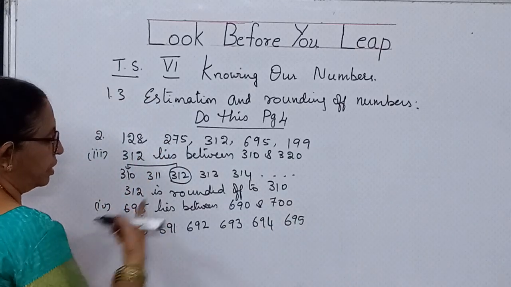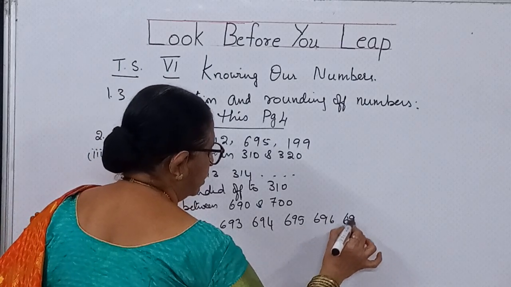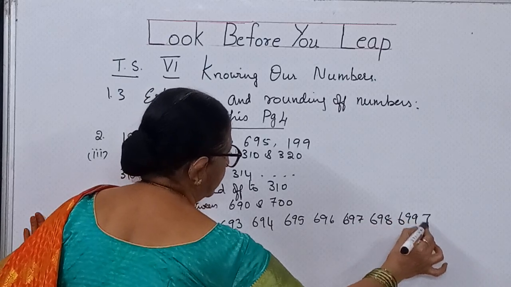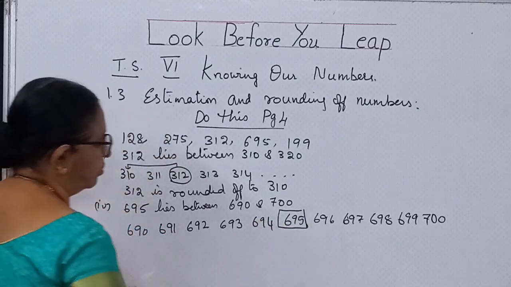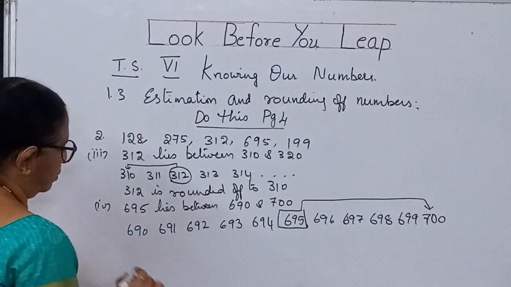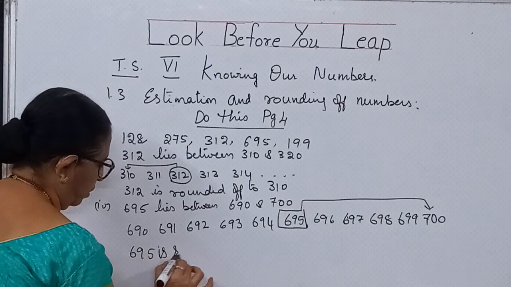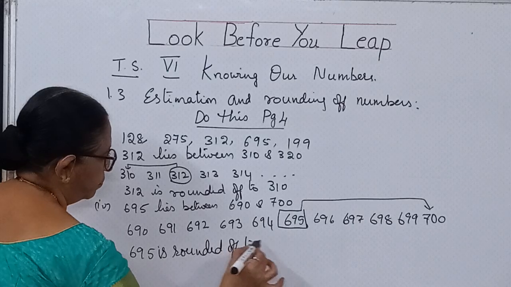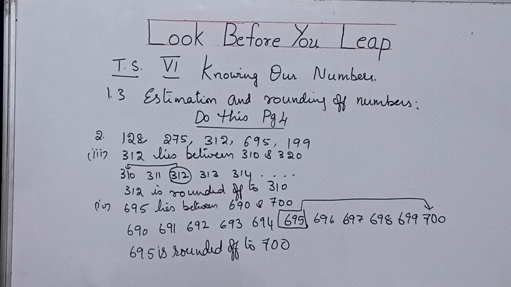Because he has given 695, I have to go up to the end. 696, 697, 698, 699, 700. Now 695 is the middle part of this line. So this should be rounded up to 700. So 695 is rounded up to 700.